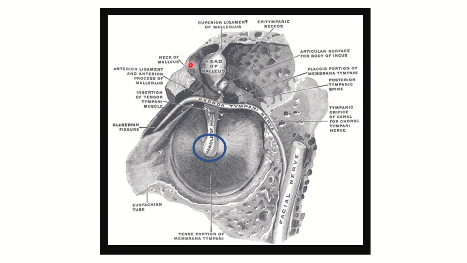Some other structures here: we can see the handle of the malleus and the head of the malleus. These structures are also important, and this view is through the middle ear cavity, the medial view of the tympanic membrane.